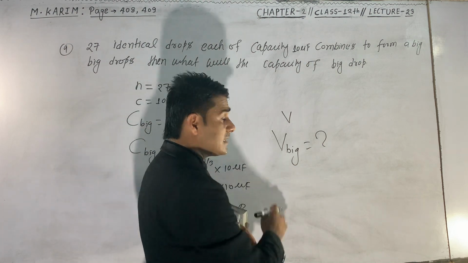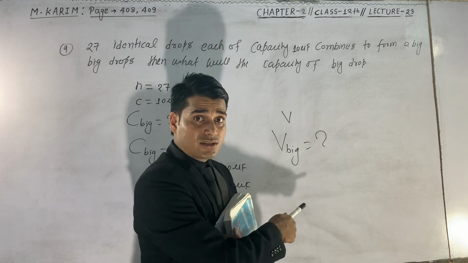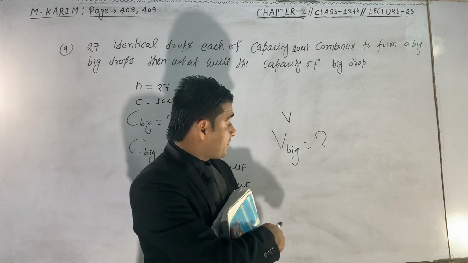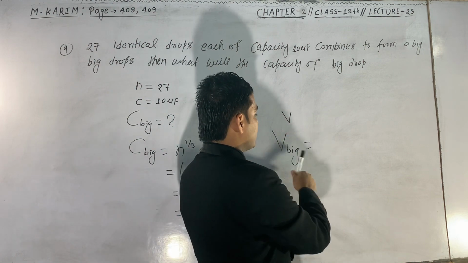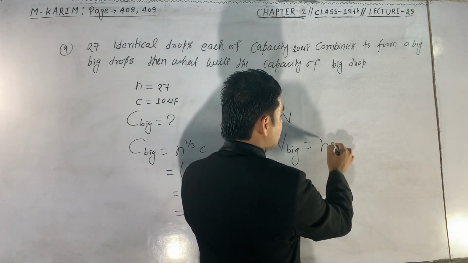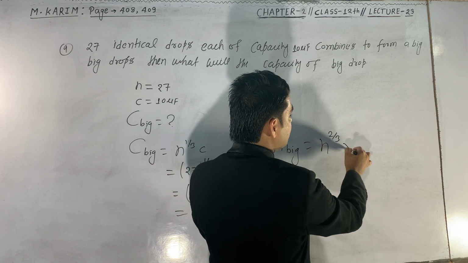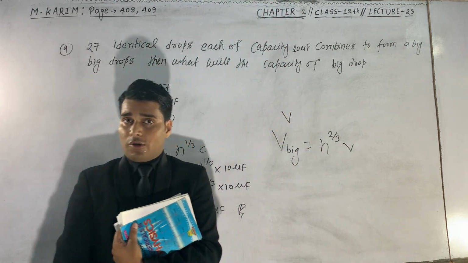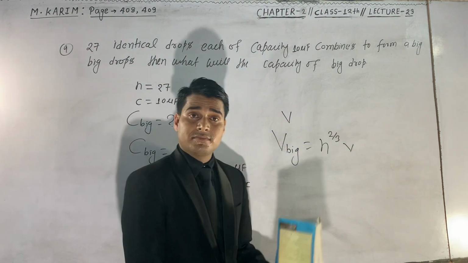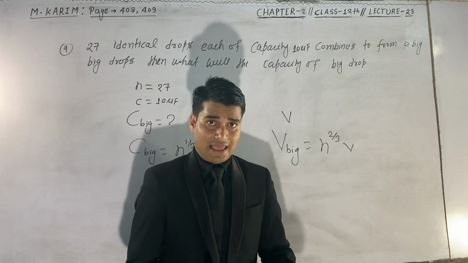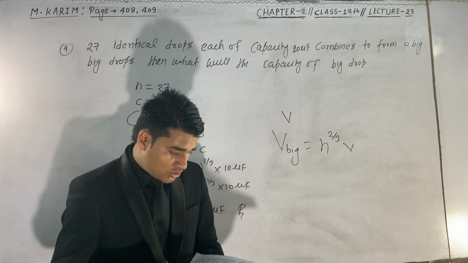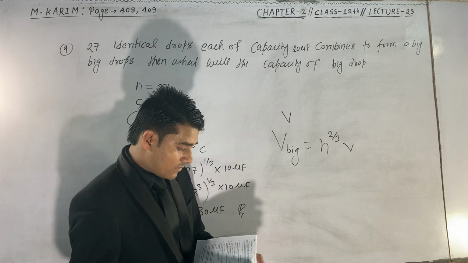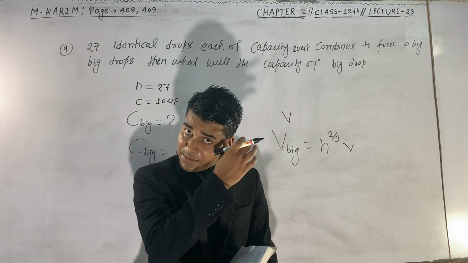In the previous class I taught you this concept: the potential of the big drop, V big, is equal to n to the power 2 upon 3 into V. And we proved it extensively. So question number 11 is already taught to you in the previous lecture.